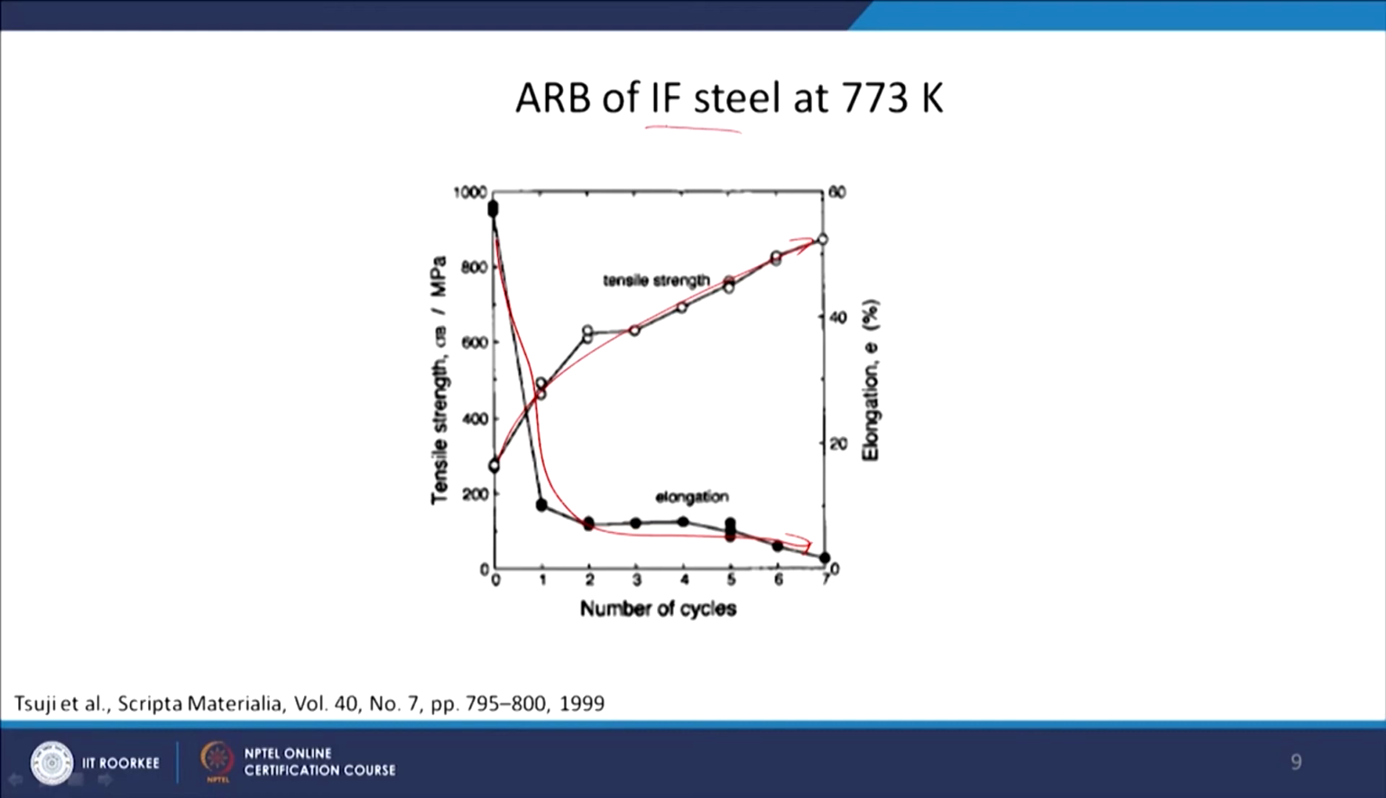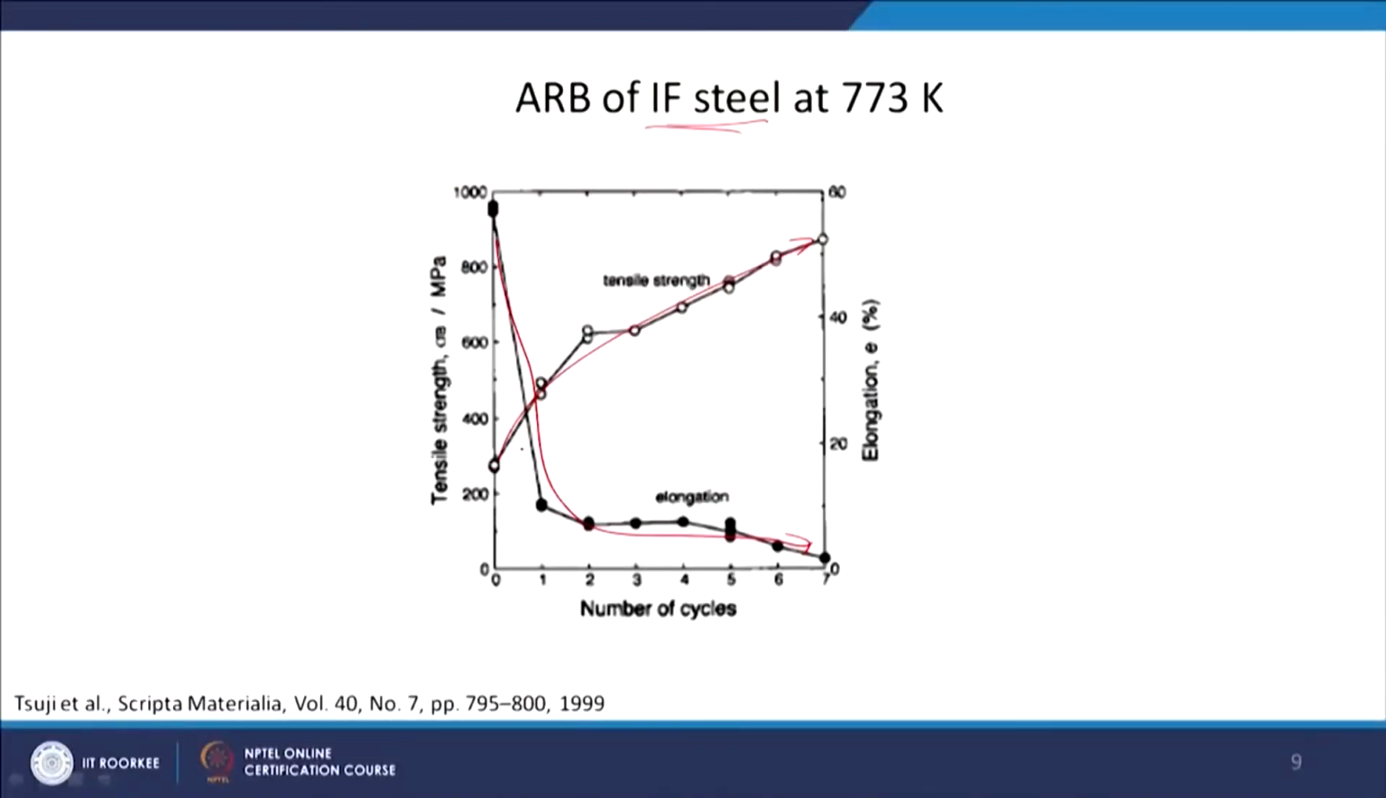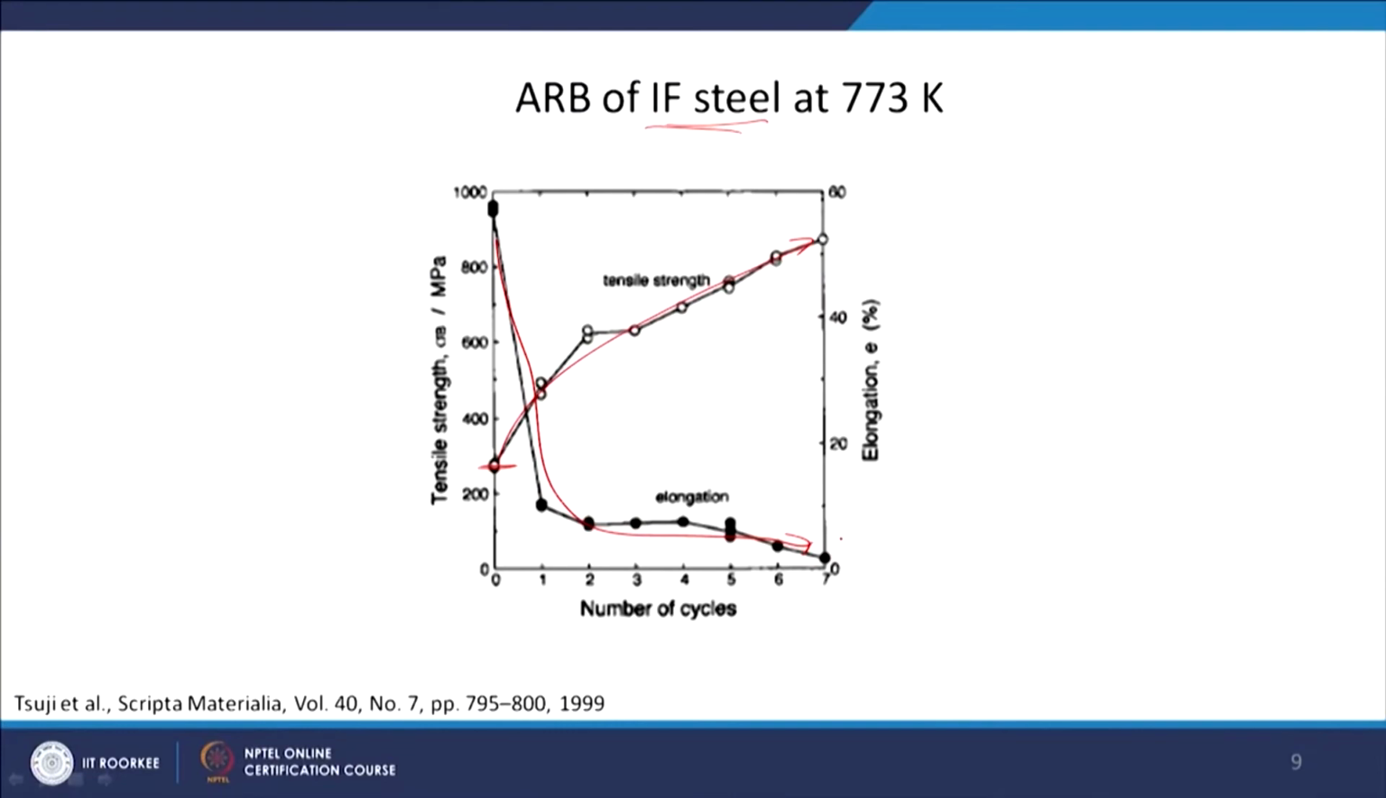So, this result is in IF steel, which is called interstitial free steel. That means you have removed all the alloying elements from the interstitial sites, so it is usually a very soft material. You can see that without ARB, in normal condition, the strength is maybe around 250 megapascal, but with ARB you can increase it to 800 megapascal, but at the cost of a reduction in elongation from around 60% to very low, maybe around 5% or so after 7 cycles.